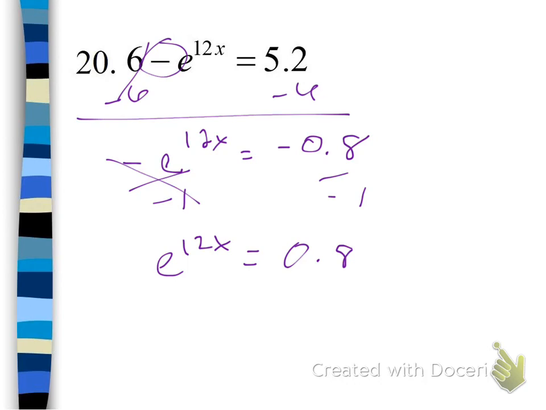Again, we cannot evaluate e to the 12x. We do not have an e on both sides with which just to drop. So we're going to rewrite this as natural log of 0.8 equals 12x. That means evaluate natural log of 0.8 and divide that by 12 to get your value of x.